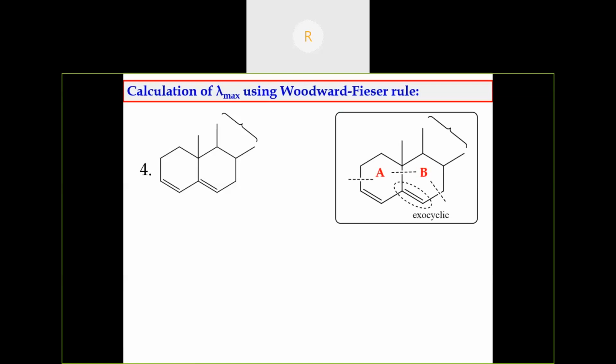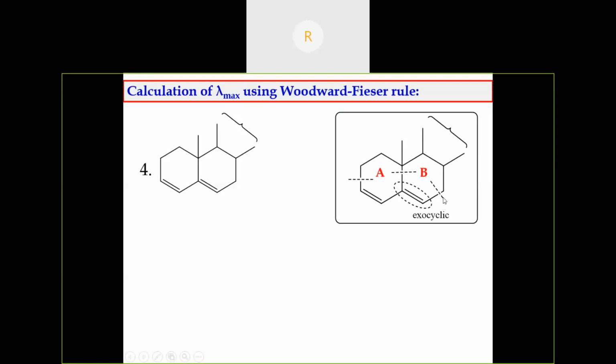Then we have to consider the ring residues, starting from the conjugation. This is one ring residue here, there is another ring residue and another ring residue. Three ring residues are there. We should not bother about other substituents. Here there are angular methyl groups, but we should not worry about these because the conjugation has finished here itself.